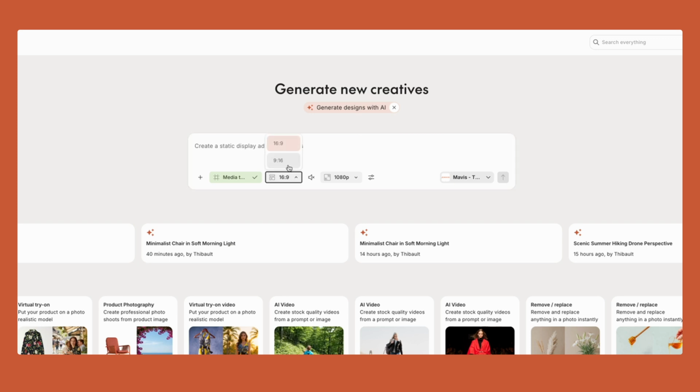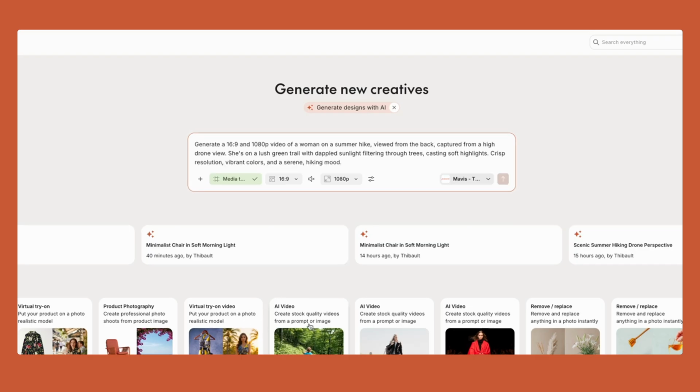It will detect automatically my intent and ask me for the ratio, 16:9 or story format, the resolution, and if I want audio or not. Behind the scenes, we're using Google Veo 3 that allows you to also generate audio based on your recommendation in the prompt. What we do is also at the bottom, you can see here, we give you some samples.